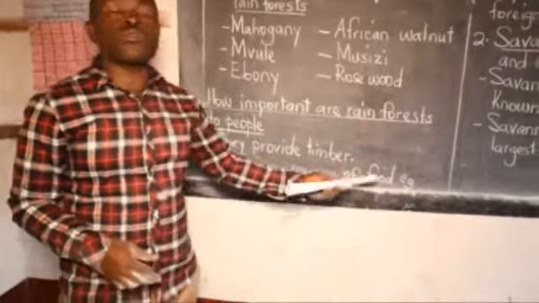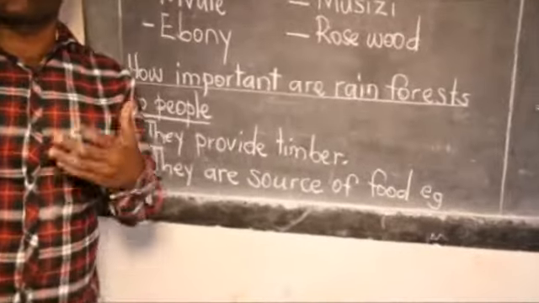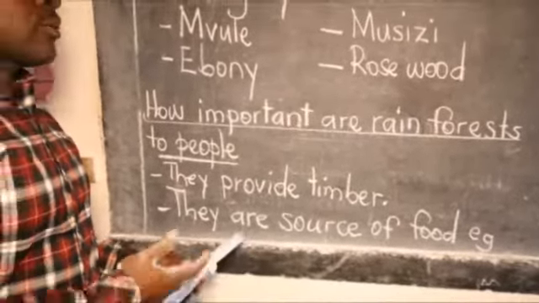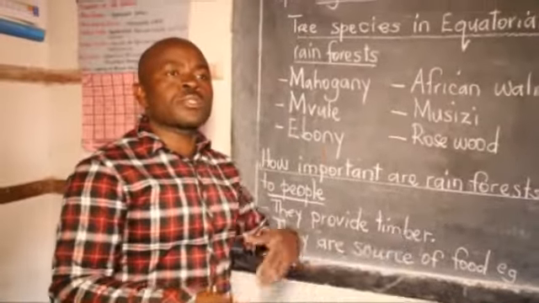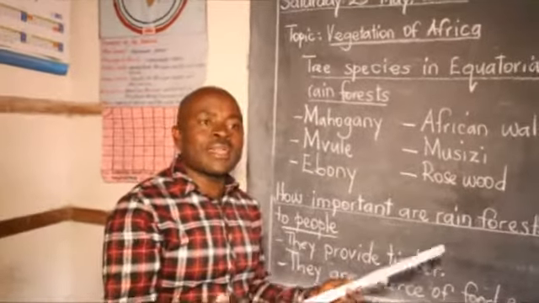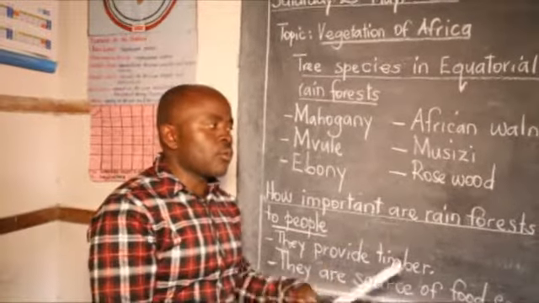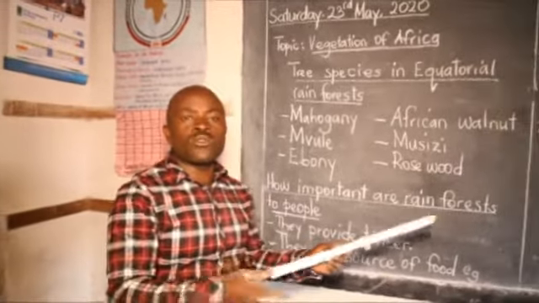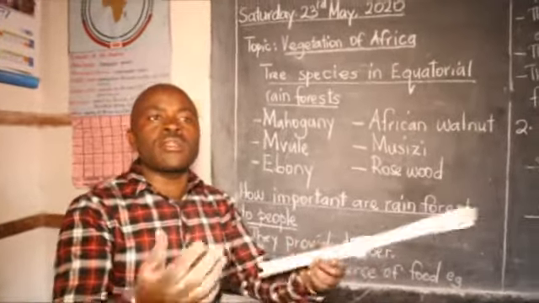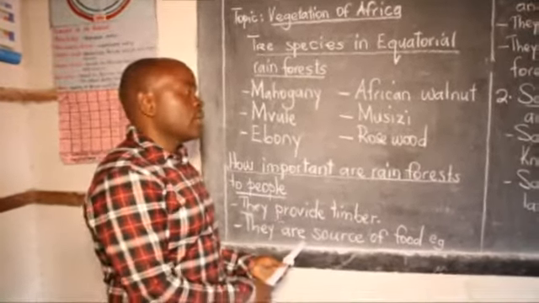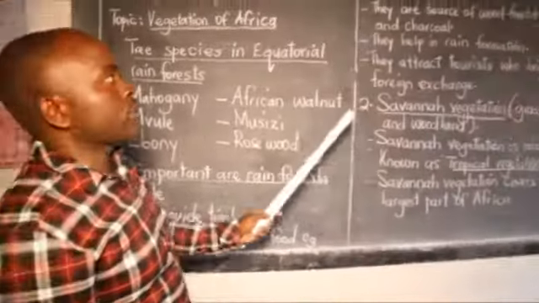Two, they are a source of food. Most people go to forests to get fruits. Such fruits, people feed on them. We have some tribes, the pygmies in the equatorial rainforests of DRC, who gather. Remember, long ago before farming started, early man lived by gathering. They would gather fruits, they would gather honey, and so on. So such fruits were being gathered from the equatorial rainforests.